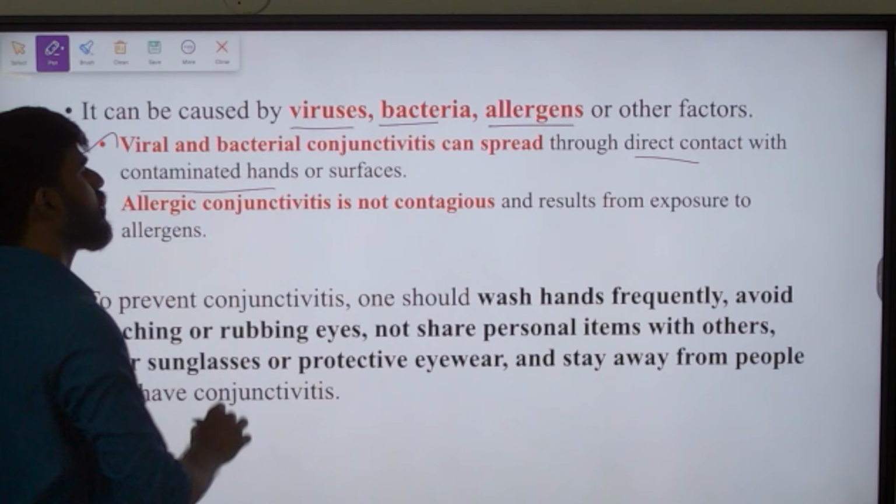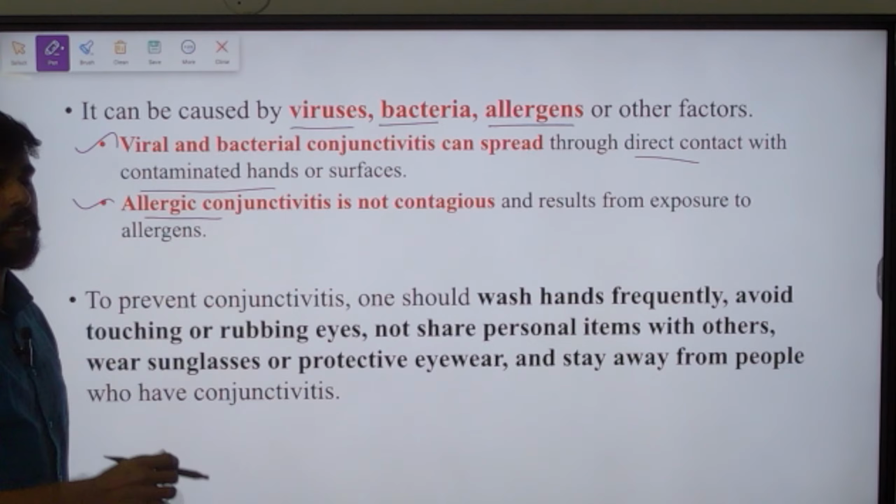But if it is through allergens, then it is not contagious. So viral and bacterial conjunctivitis are contagious, whereas allergic conjunctivitis is not. And how can we prevent it? Obviously, we must wash our hands frequently, avoid touching or rubbing eyes, and not share personal items with others.